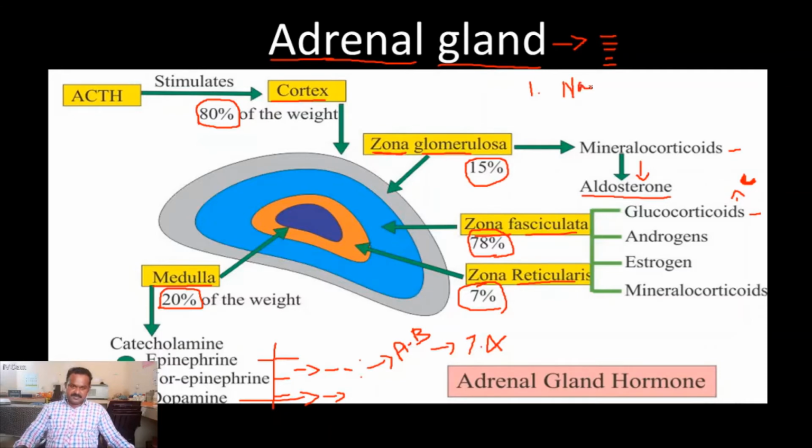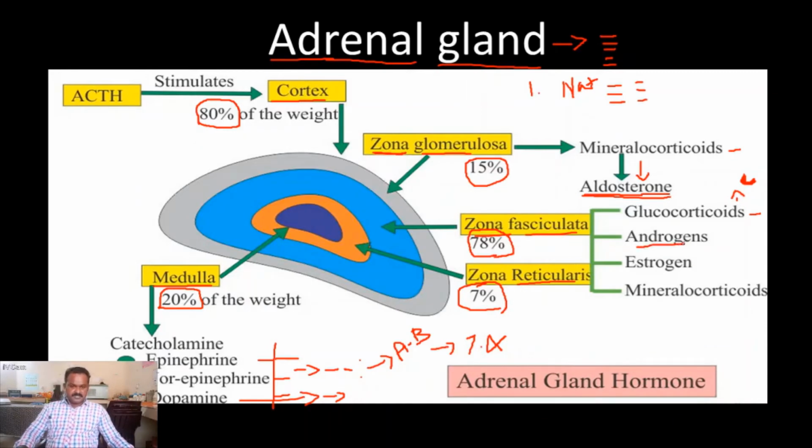How? Aldosterone binds to the tubular section in the kidney, and the filtered sodium ion is reabsorbed, and excess sodium ions are excreted, according to the sodium level we need. So likewise, the entire sodium maintenance is done by aldosterone.